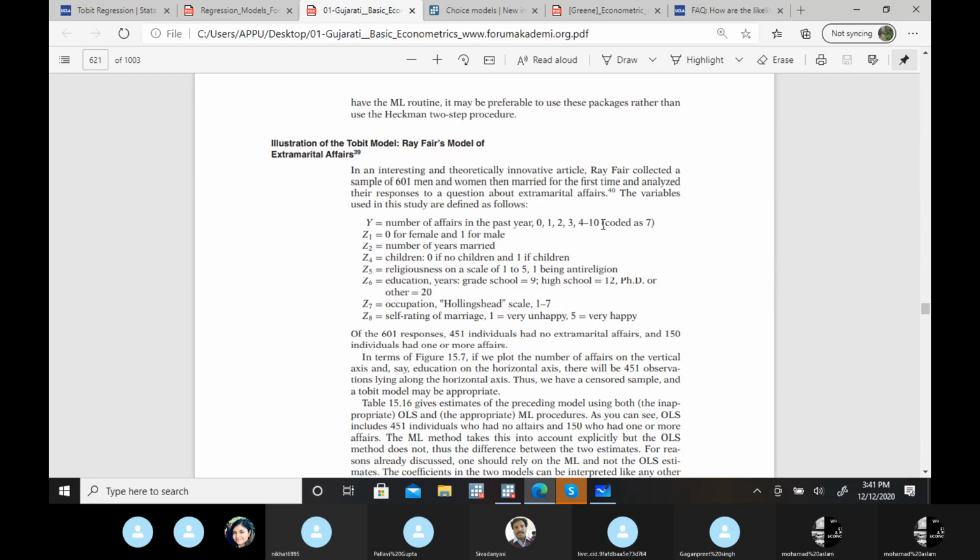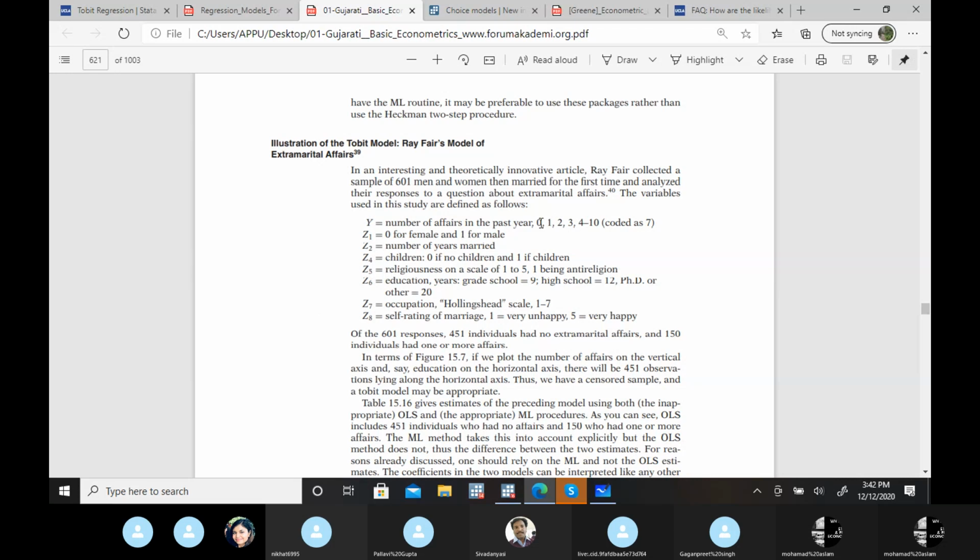Then occupation, and then self-rating of marriage. In all these models, Tobit, Logit, Probit, you don't need to worry about the independent variables. They might be qualitative or quantitative, that's not a problem at all. The only problem is with the dependent variable.